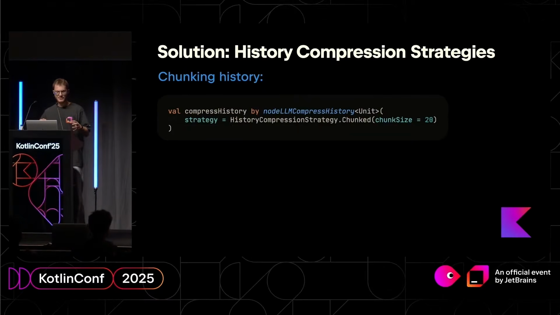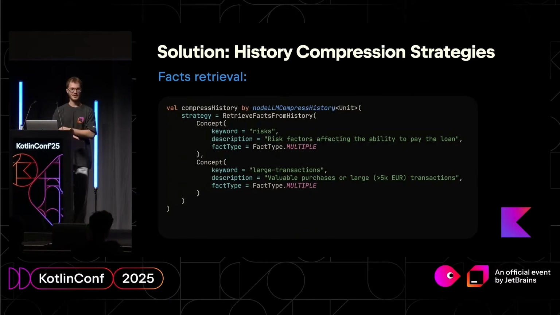We also built different strategies for history compression that you can use out of the box, or you can implement your own. For example, here, you can chunk the whole history into smaller pieces and compress each of them independently. And moreover, if you know specifically what task you are solving, if you know the specific domain that you're working with, you can provide specific facts that you need in the history. You can use the fact retrieval strategy. It's also there out of the box.